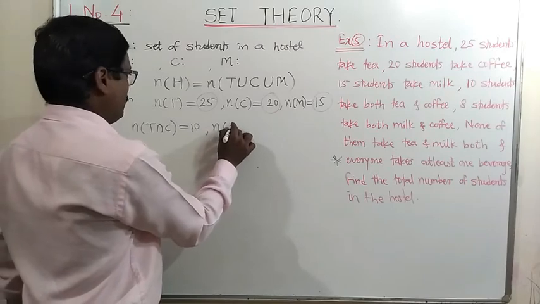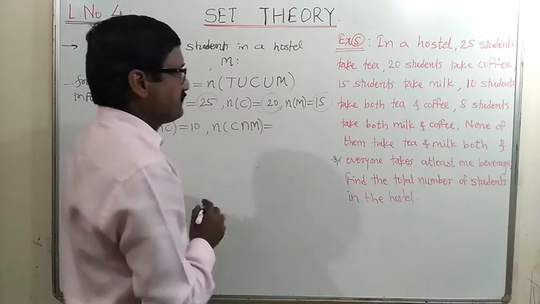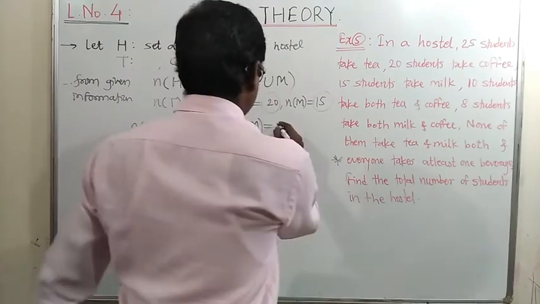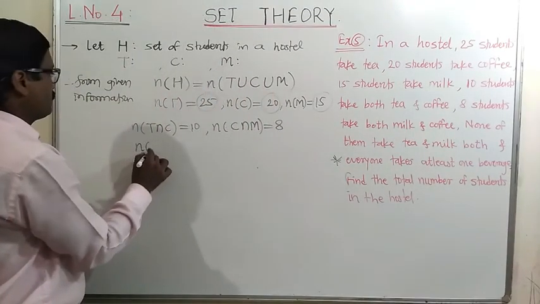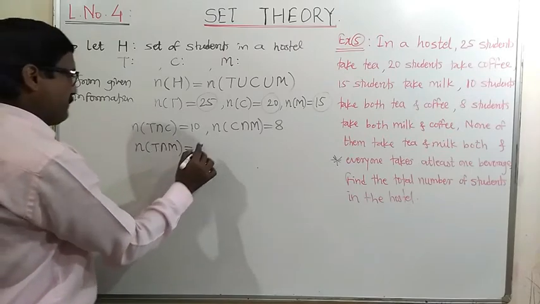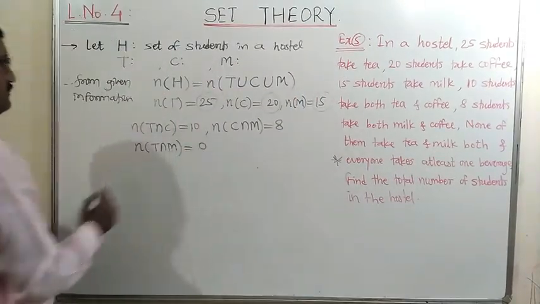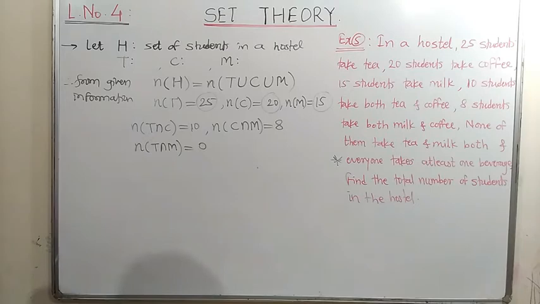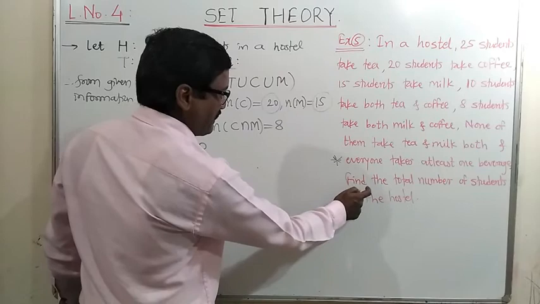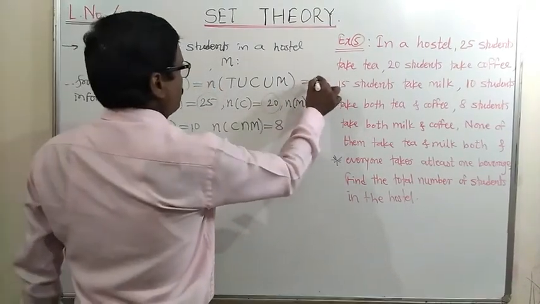Then the number of elements in C intersection M, coffee and milk, is 8 students. And the number of students who take tea and milk, none of them take tea and milk, so it is equal to 0. So this is the given information, and the question is to find the total number of students in the hostel, that is n of H.